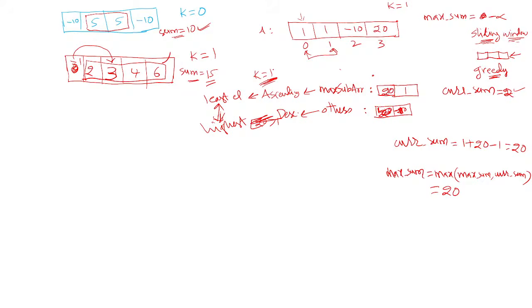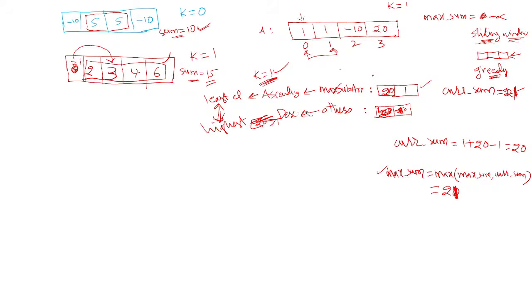Only one swap is allowed. After swapping these two elements, update the current sum. Now this is our new subarray, so 20 plus 1 is 21. Current sum will be 21. Then update the maximum sum. Maximum of the previous, 20, and 21 is 21. Got it?